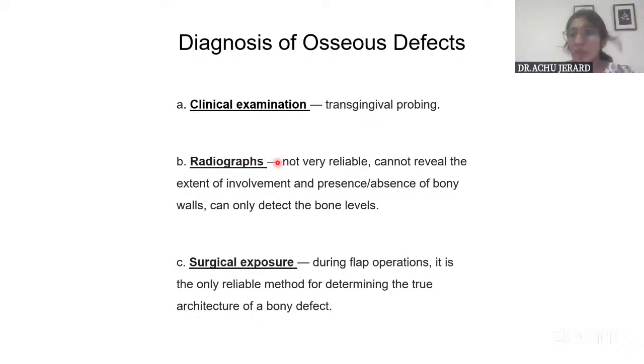Radiographs are not very reliable. They only give the level of the bone that is lost or present, but not the morphology of the bone defects. So the most reliable method is surgical exposure. Only by opening up the flap will you determine what type of defect exists and where it exists.